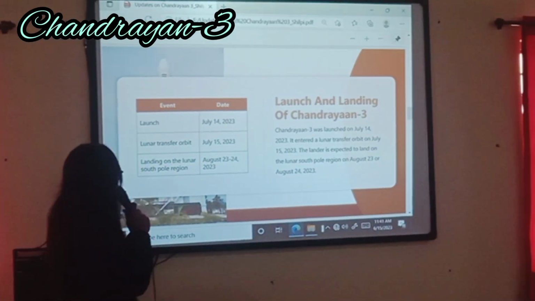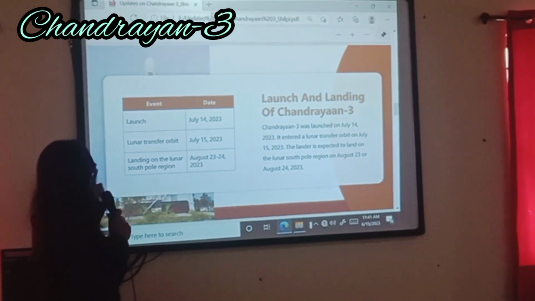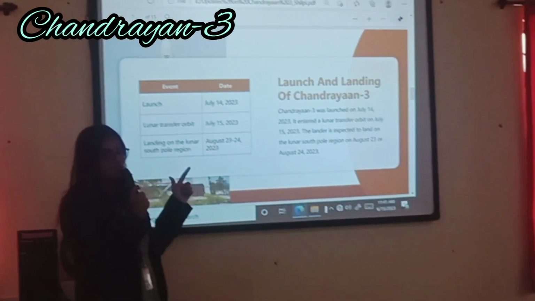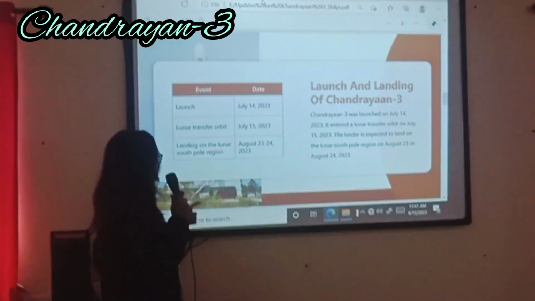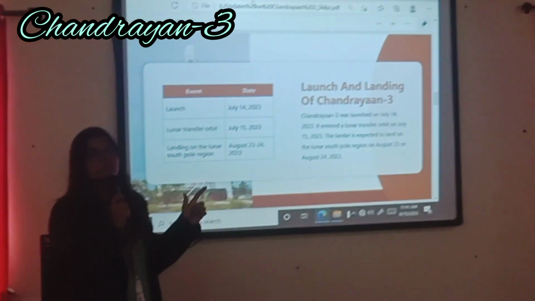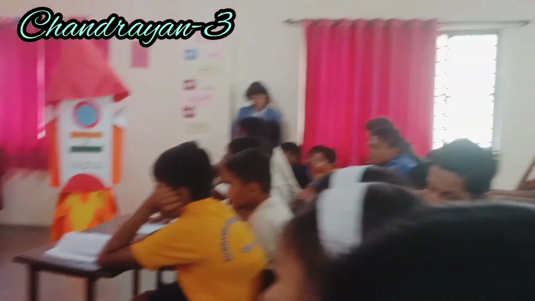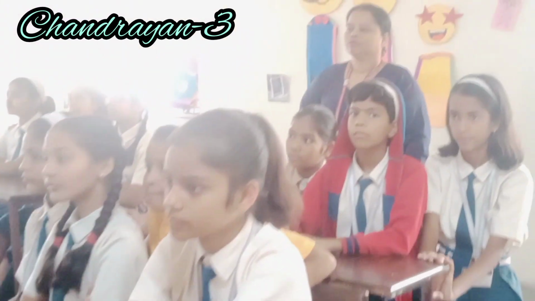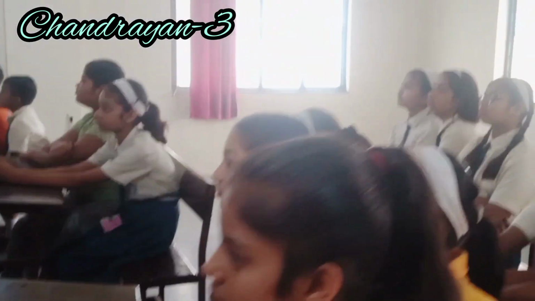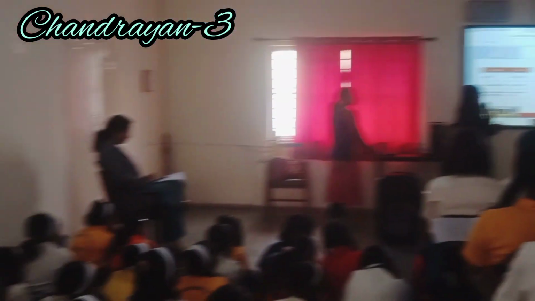So the basic dates are: it was launched on July 14, 2023. The lunar transfer orbit date is July 15, 2023. And landing on the lunar south pole region is August 23 or 24, 2023. Okay. So Chandrayaan-3 was launched on July 14, 2023. It entered lunar transfer orbit on July 15, 2023. The lander is expected to land on the lunar south pole region on August 23 or 24, 2023.